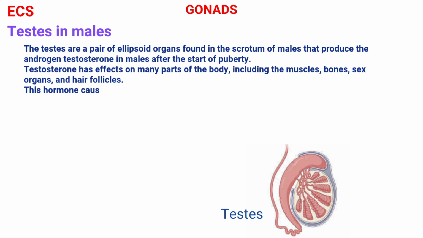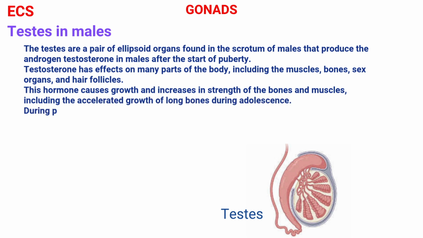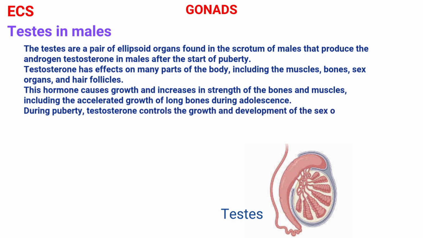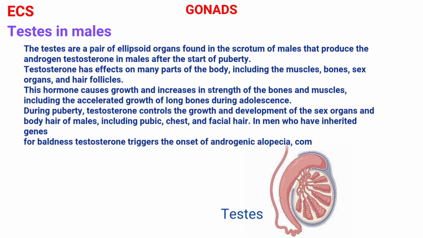This hormone causes growth and increase in strength of the bones and muscles, including the accelerated growth of long bones during adolescence. During puberty, testosterone controls the growth and development of the sex organs and body hairs of males, including pubic, chest, and facial hair. In men who have inherited genes for baldness, testosterone triggers the onset of androgenic alopecia, commonly known as male pattern baldness.